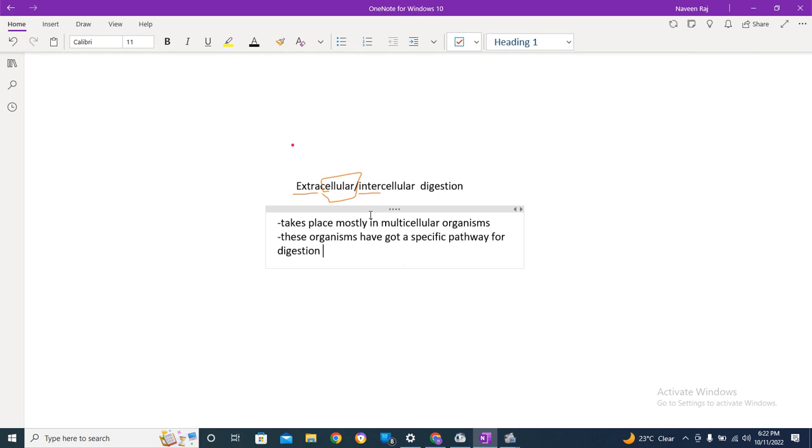Like humans have got the alimentary canal, the gut or gastrointestinal tract. If you look into it, in your mouth digestion is taking place, the chemical and the mechanical digestion.